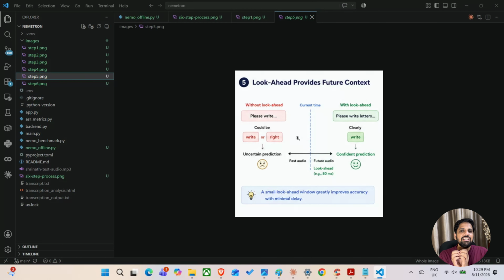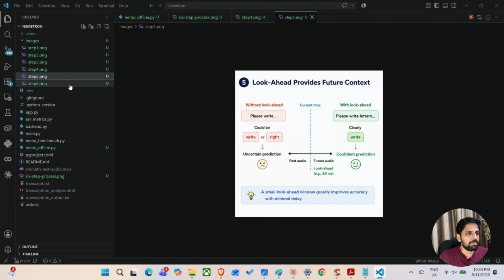The transcription of this particular word completely depends on the word which is going to occur in the near future. Hence, NVIDIA's fast conformer architecture uses this concept of look ahead. Instead of transcribing the chunk as soon as it is received, it makes more sense to wait for a smaller window, 80 milliseconds or 100 milliseconds, so that the model gets more context about what the user is speaking. Imagine in the next second, the model received another chunk where the word letters is present, then it makes more sense for the model to predict the word WRITE as it is connected to the word letters. And hence this small look-ahead window is super useful to provide accurate transcriptions.